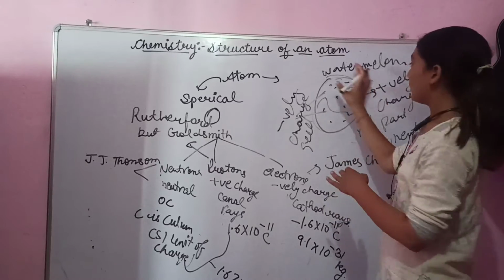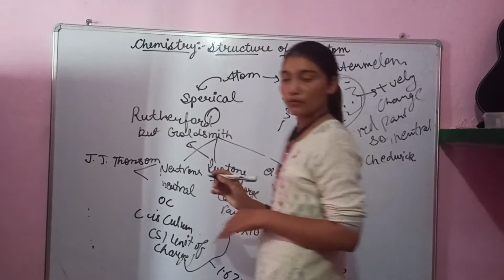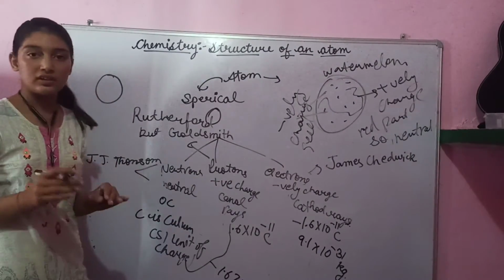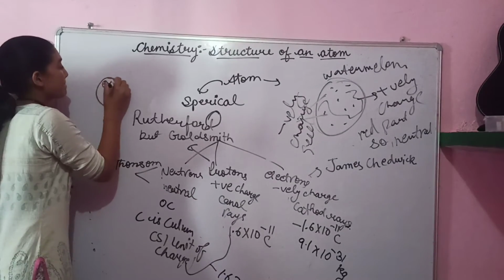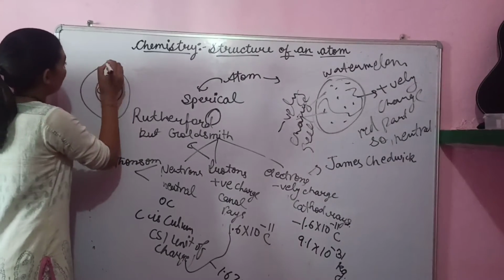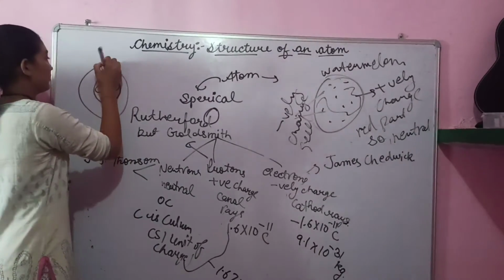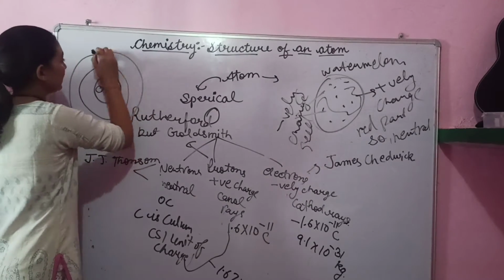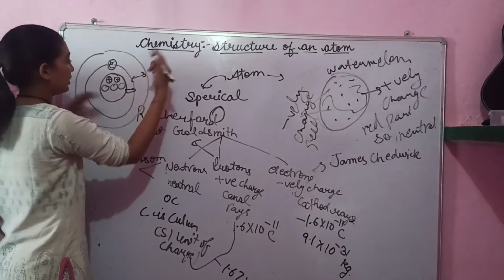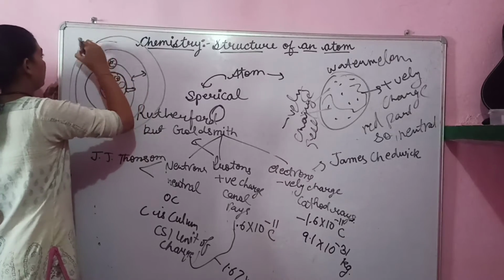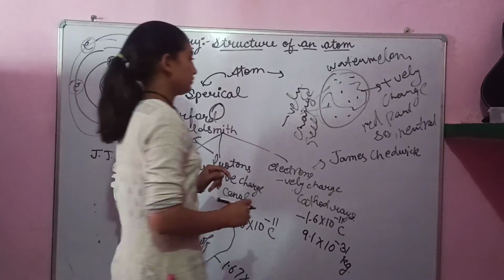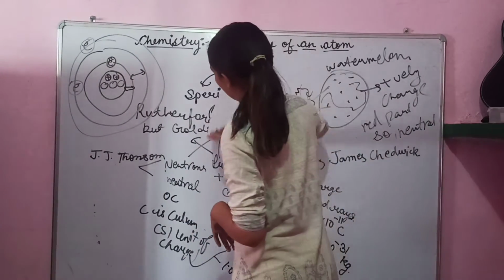This proves that the atom is neutral. Neutrons and protons are in the nucleus, and the nucleus is present in the center of an atom. Electrons revolve around the nucleus in orbits with an equal distance between the first orbit, second orbit, third orbit. Rutherford, is it okay? I love this.